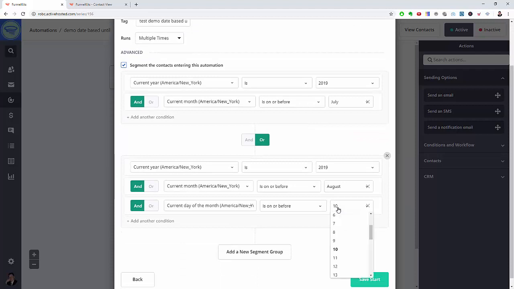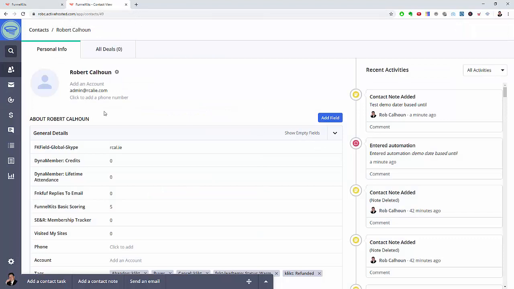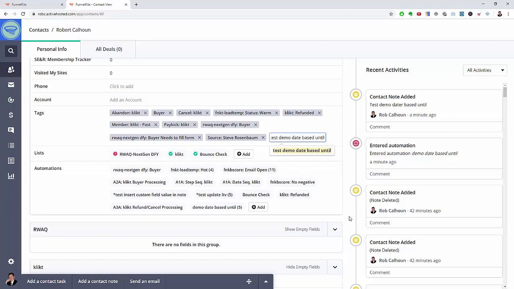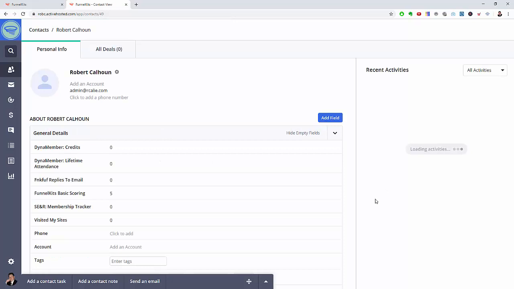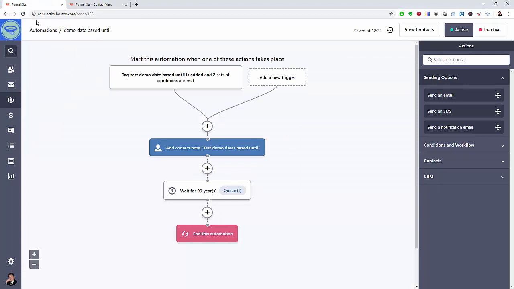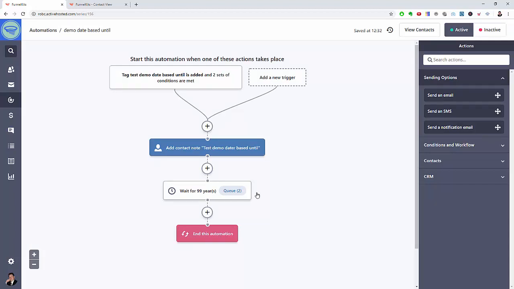And what we'll do is we'll change this to the 21st, which is today. And go over here, we'll remove this tag and add it again. A few seconds ago, so I was just added, and now there are 2 instances because the first one qualified, second one did not, third one did.